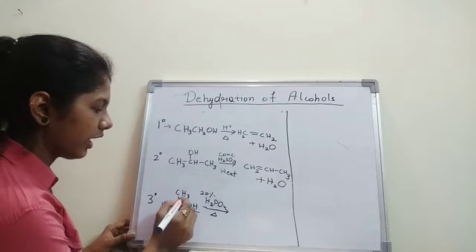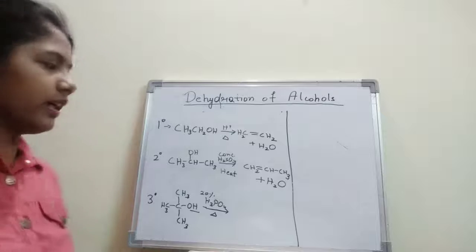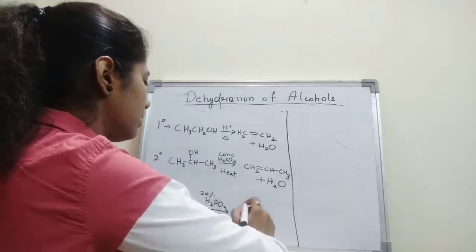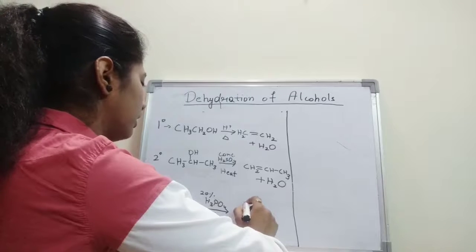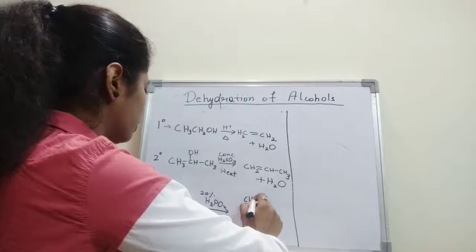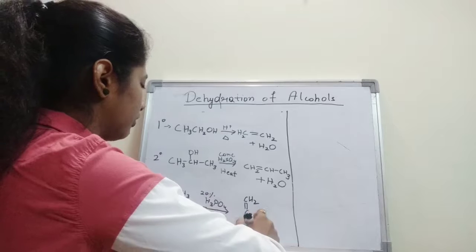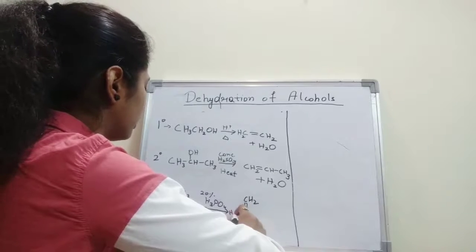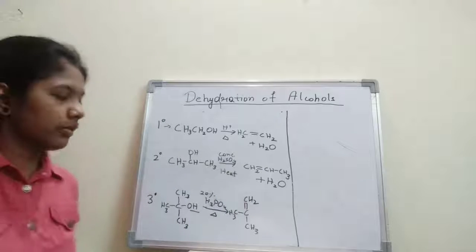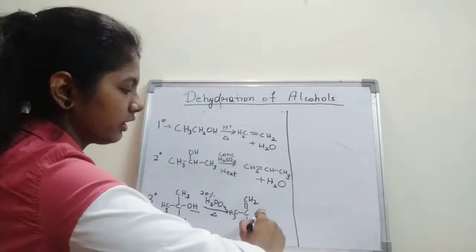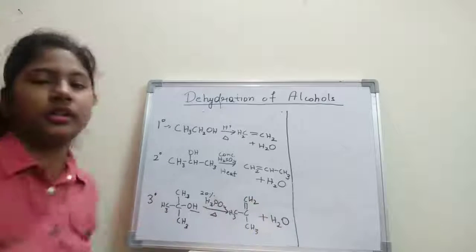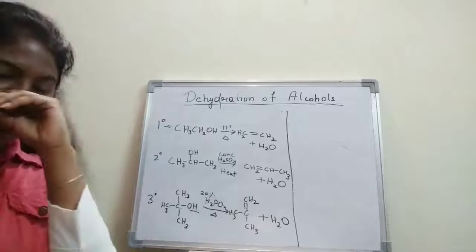This OH and hydrogen from here will be removed, right? So let's see here, what do we get? We will get this C double bond CH2. Here you will get, of course, your CH3, and here also CH3, right? This will be formed, plus water will also be formed here. Okay, so this is the reaction that is taking place.